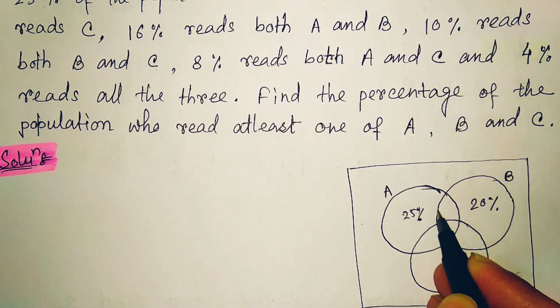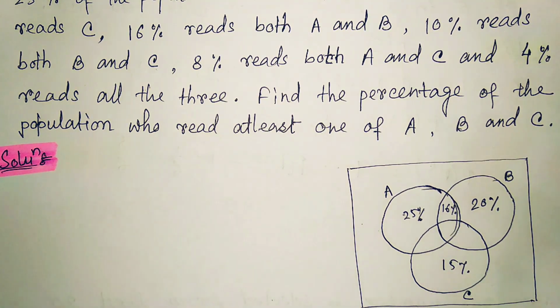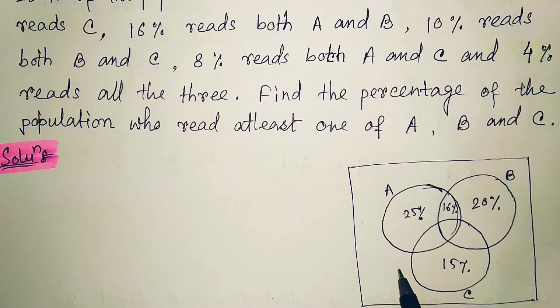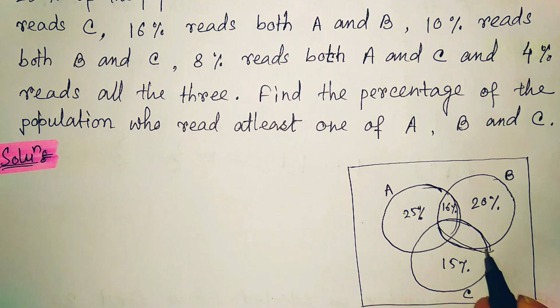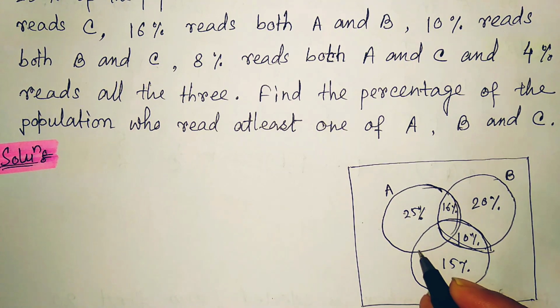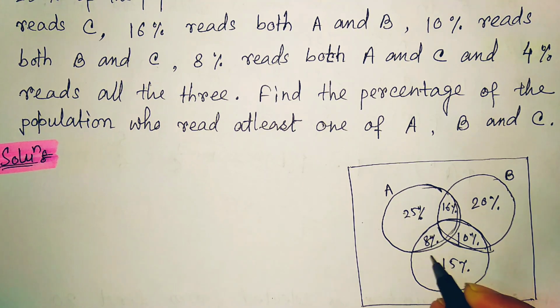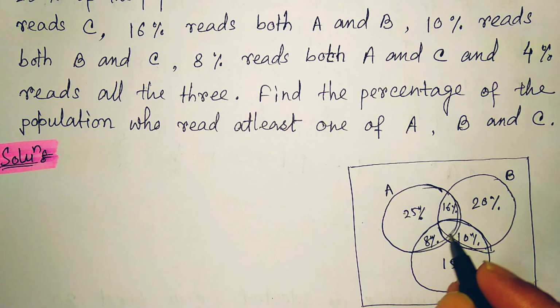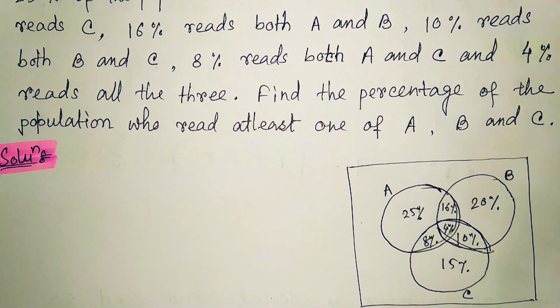Both A and B means this portion. So 16% reads both A and B. Then 10% reads B and C. B and C means this one. So here it is given that 10% reads B and C. And 8% reads A and C. And one more thing is given, the 4% reads all 3. That means this is the 4%. So 4% reads all these 3.